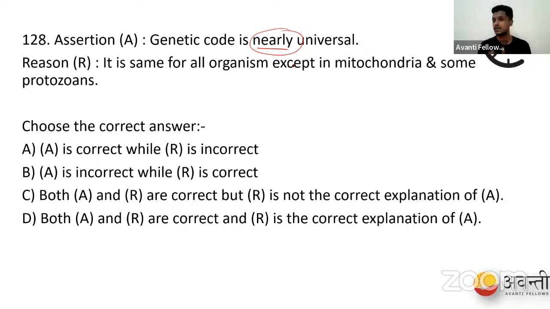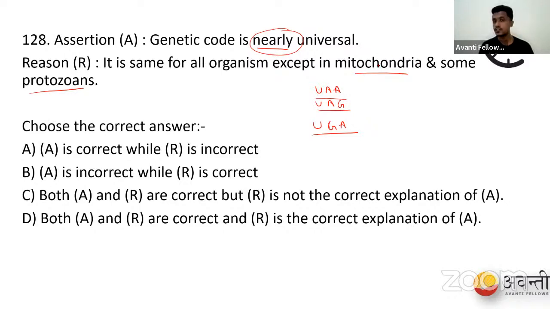Why do we accept this now? Because in 1986, scientists came across some codons in mitochondria and protozoa. We know the stop codons are UAA, UAG, and UGA. I remember them like this because it makes it easy. These codons are supposed to be stop codons and do not code for any amino acids.